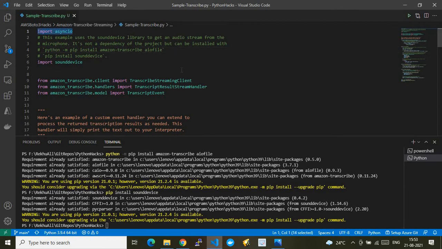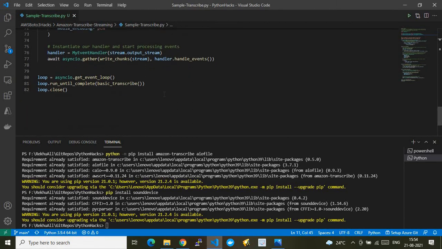The logic here is that the transcribe operation is happening in asynchronous mode. That's the reason we see the voice to text conversion almost in real time. That's the reason we are using the asynchronous IO module of Python. Similarly, we are using sound device as well. Further to that, we are also leveraging the Amazon Transcribe module's client. In that client, we are using the streaming client, stream handler, transcript result stream handler, and transcript event. So these are the modules we are leveraging here.